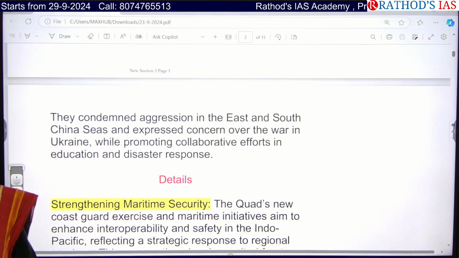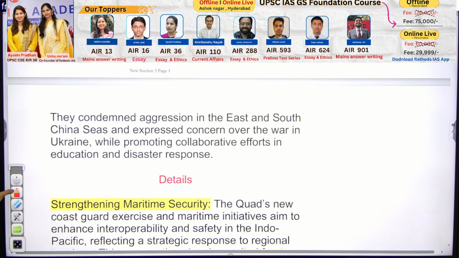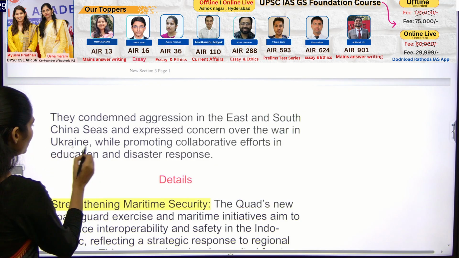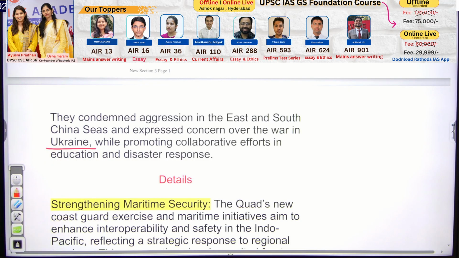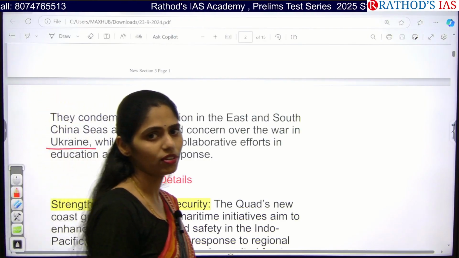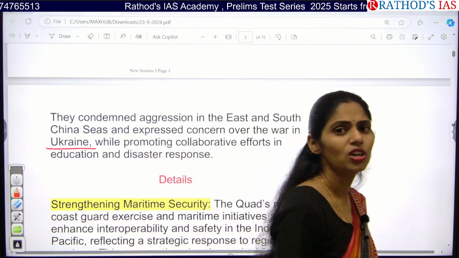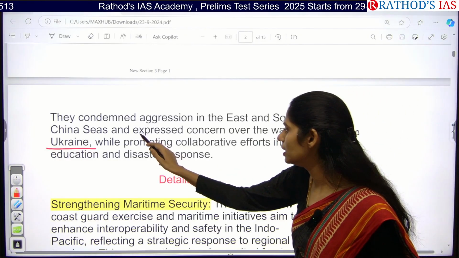You have to be very thorough with the map. And the next one is, you know about this Russia-Ukraine crisis, right? So recently India is trying to come up with a peace deal between Russia and Ukraine. So this is also one important matter they discussed.